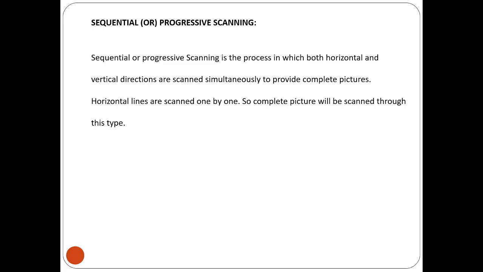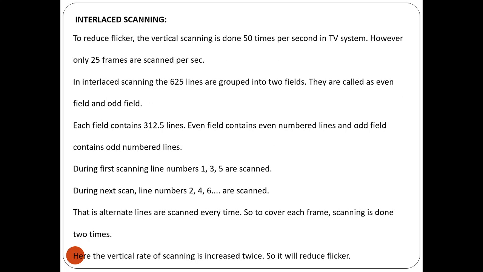Now what is sequential or progressive scanning? Sequential or progressive scanning is the process in which both horizontal and vertical directions are scanned sequentially to provide a complete picture. Whenever we want to see the complete information of a picture or a frame, the horizontal as well as vertical scanning is done sequentially, so it is known as sequential or progressive scanning. Horizontal lines are scanned one by one, so the complete picture is scanned this way.